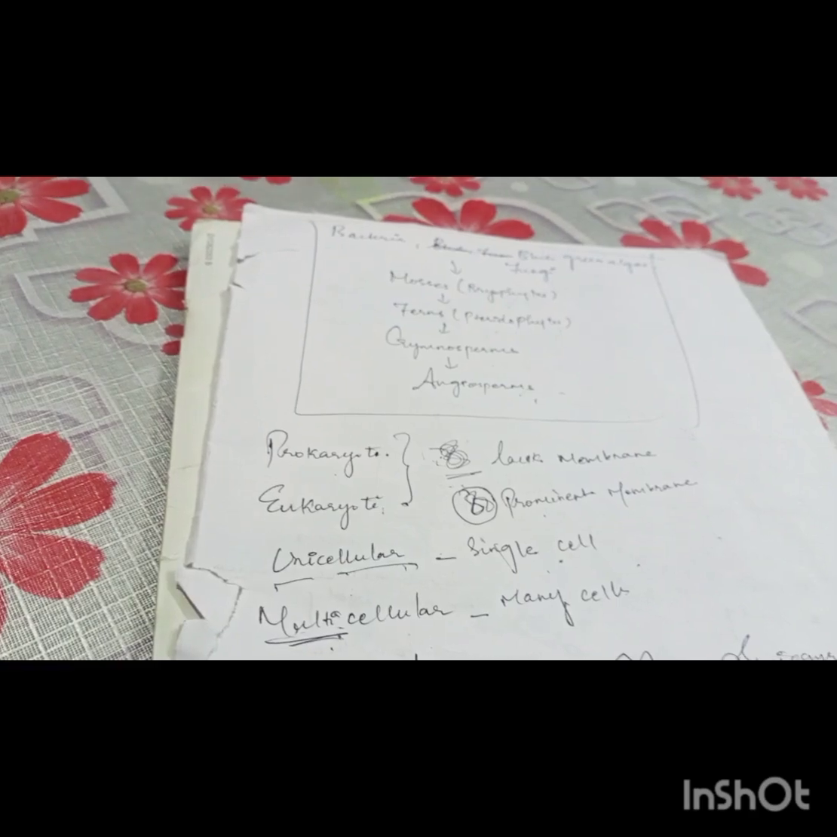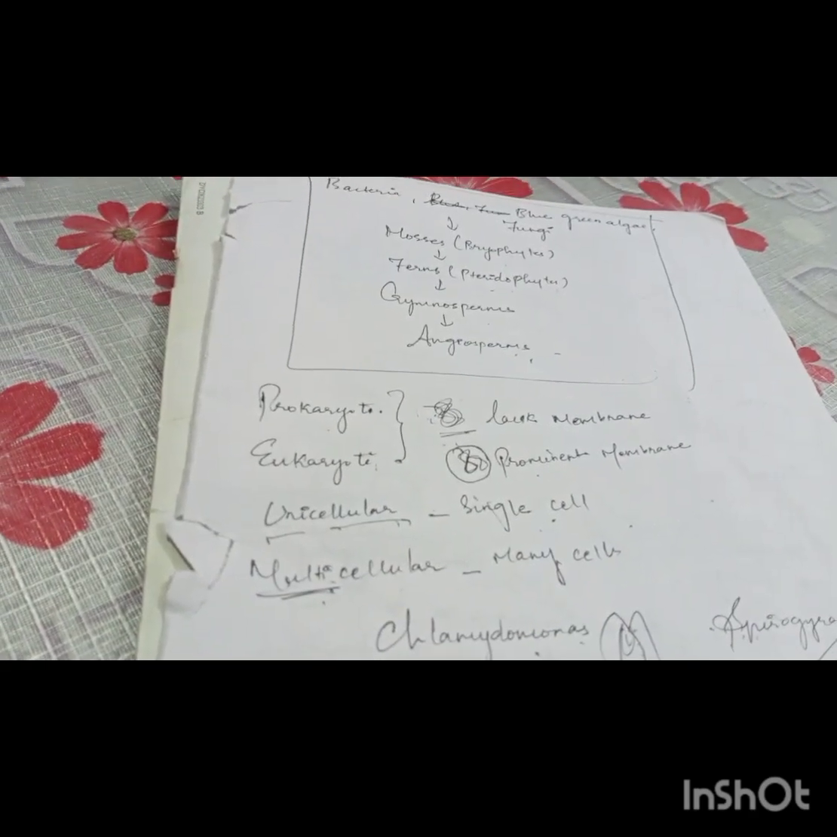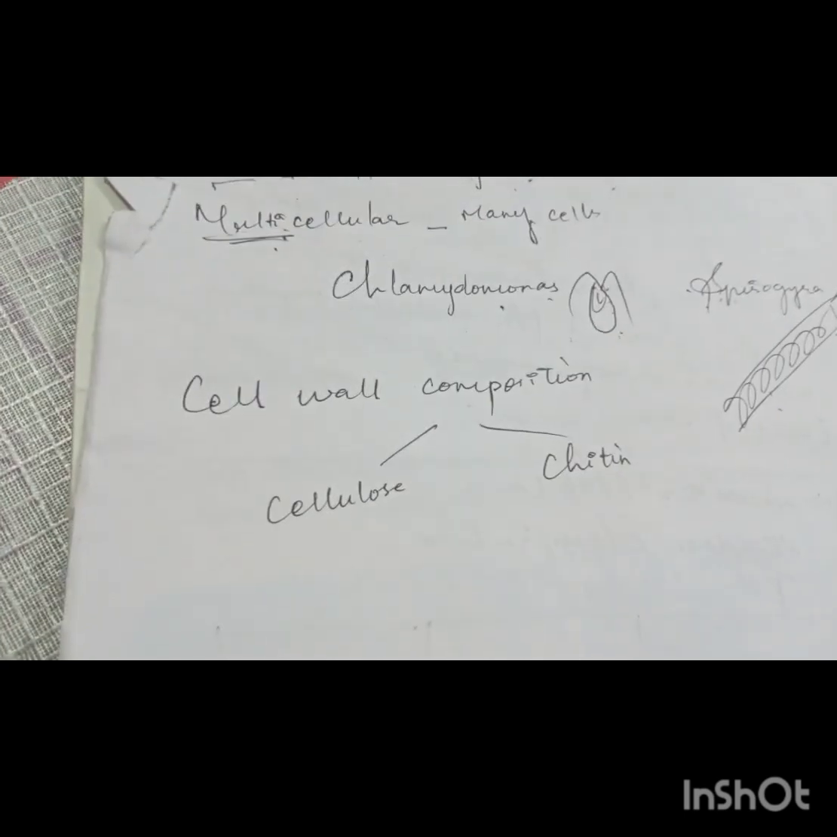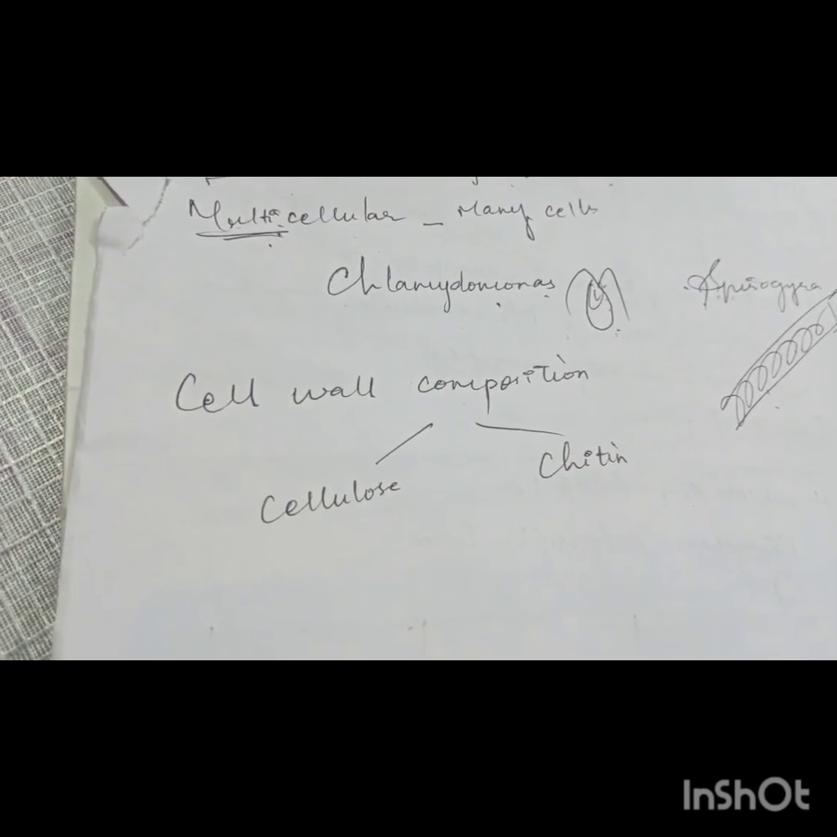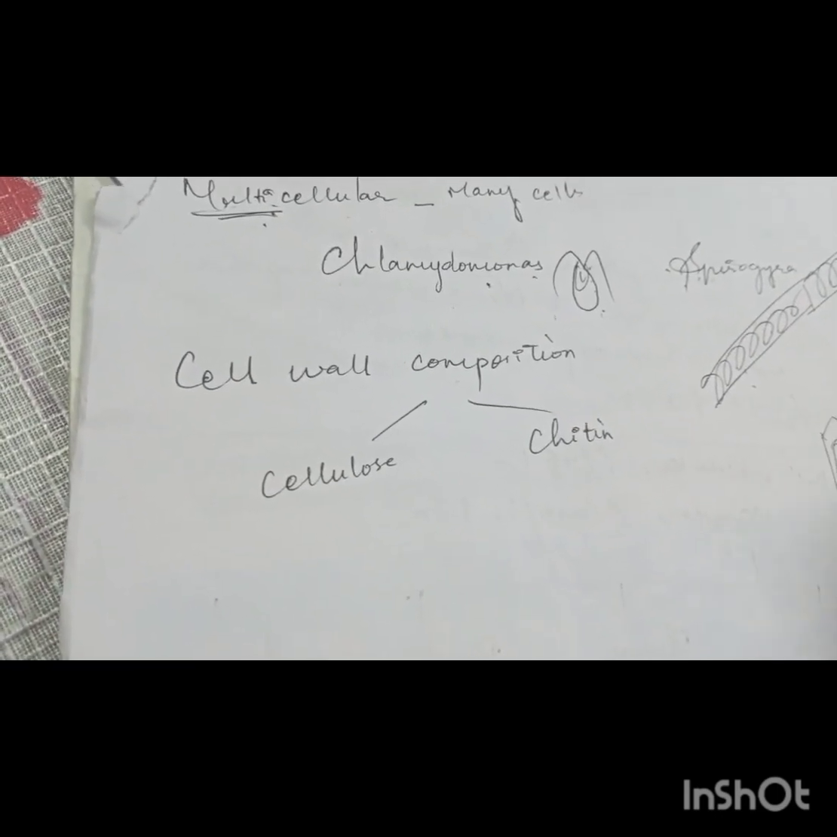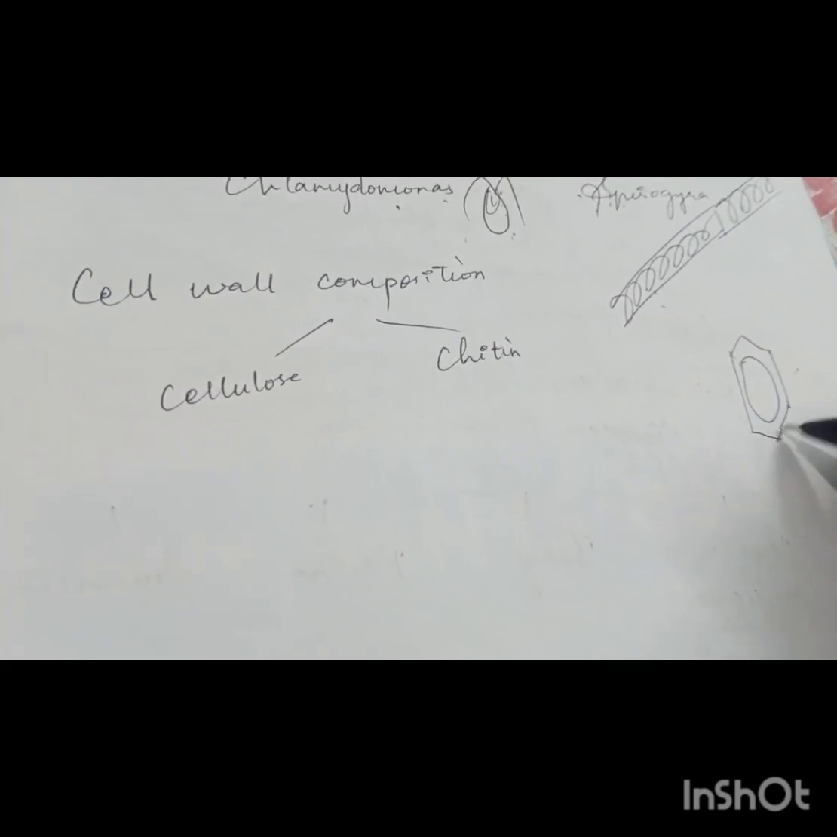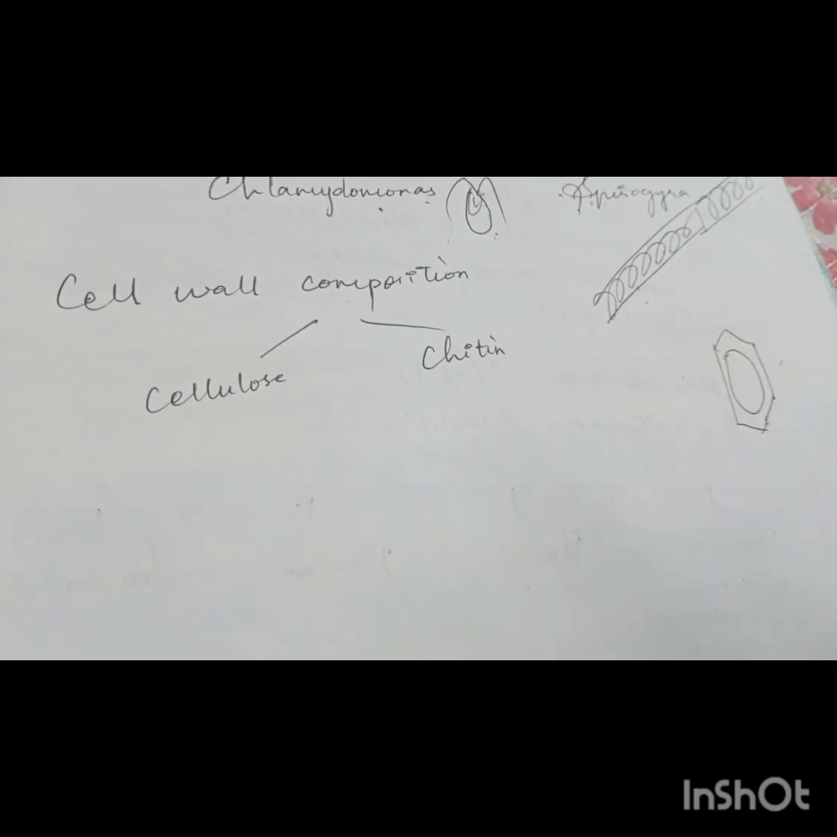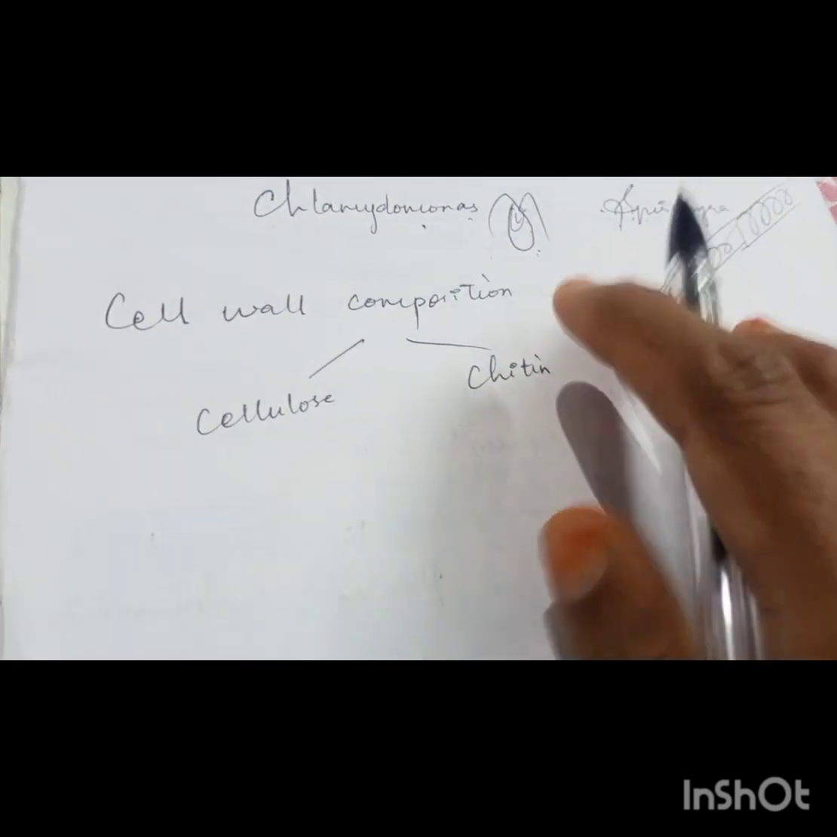And the most important feature that differentiates plants from animals is the presence of cell wall. Actually, plant cells have a cell wall, whereas animal cells will not have a cell wall. If this is the cell, the outer wall is the cell wall. The cell will be protected by one outer layer. In that cell wall, there will be some chemicals.